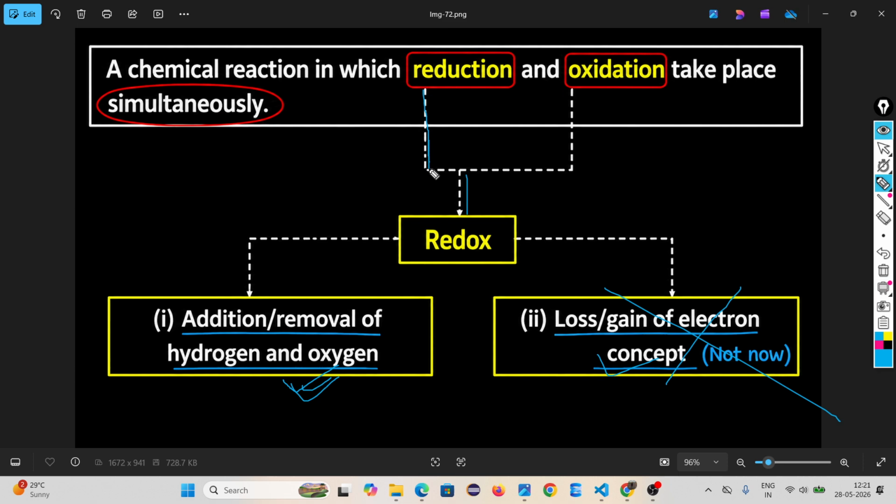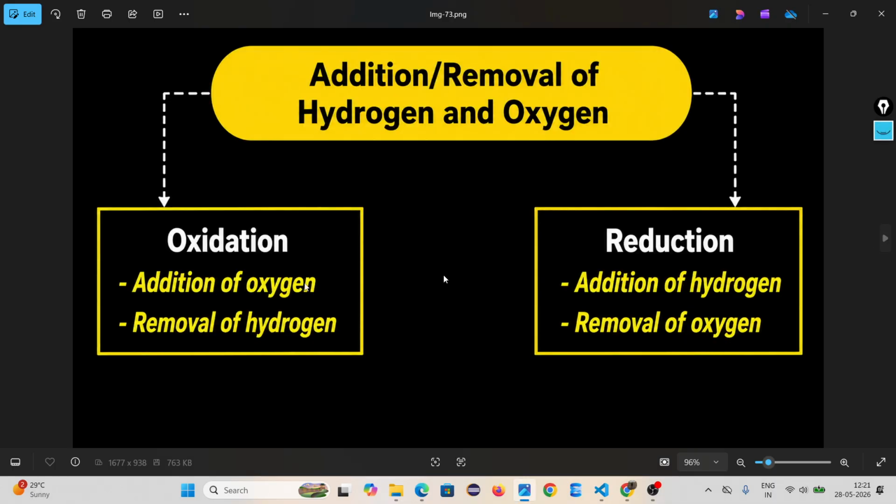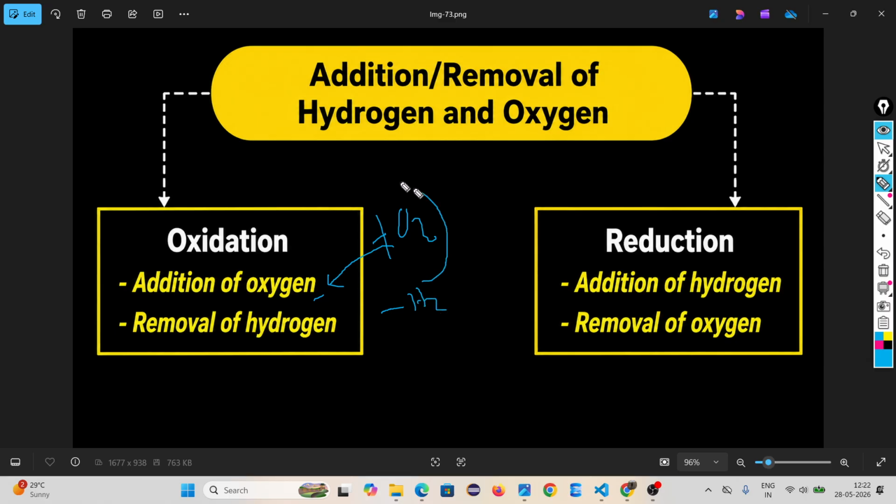Redox means two chemical reactions are there, reduction and oxidation. From an element or a compound, if oxygen is adding, this is called an oxidation reaction. Or from a compound or element, if hydrogen is subtracting, that is called oxidation. Two conditions, adding or subtracting.